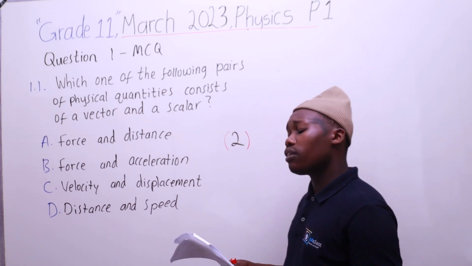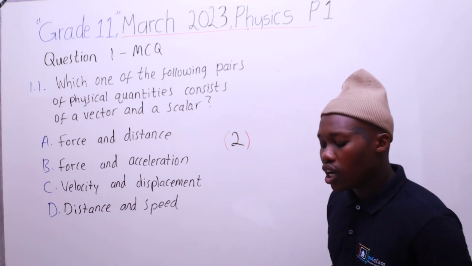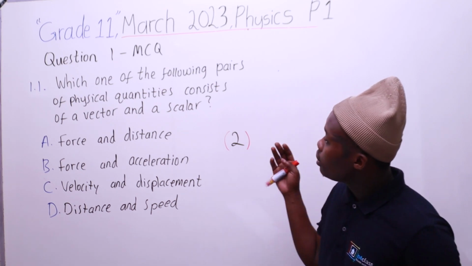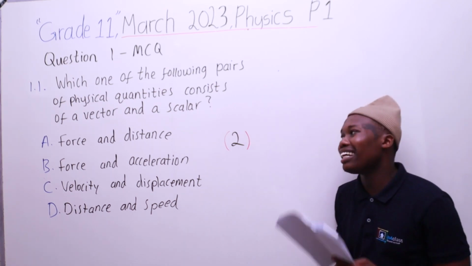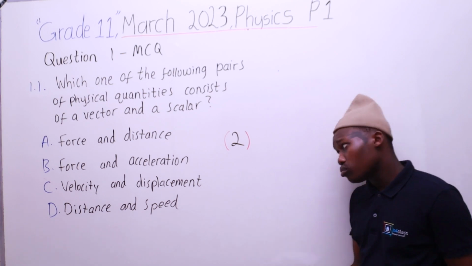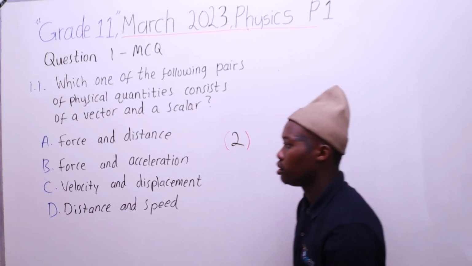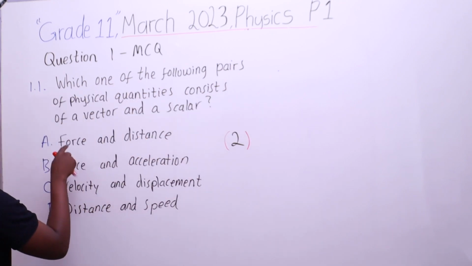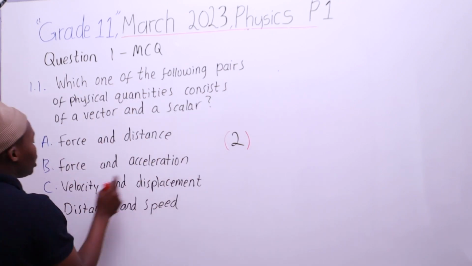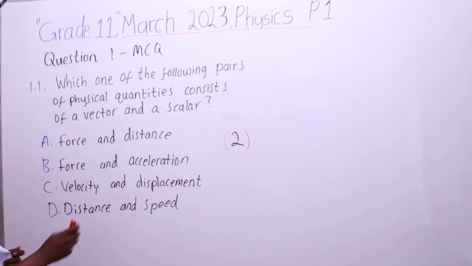So which one of the following pairs of physical quantities consist of a vector and a scalar? Force, distance; force, acceleration; velocity, displacement; distance and speed.